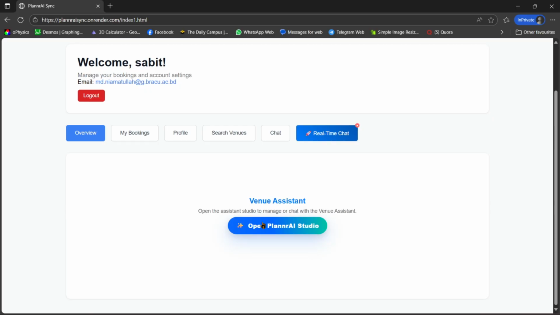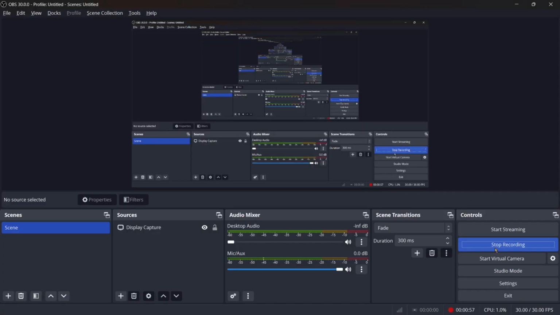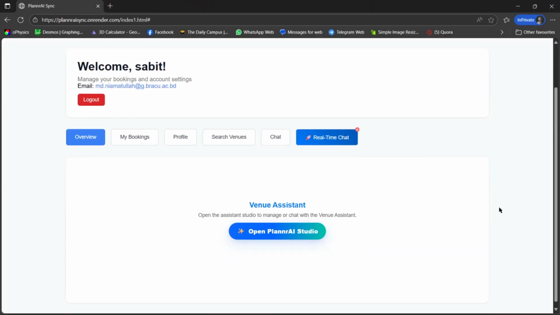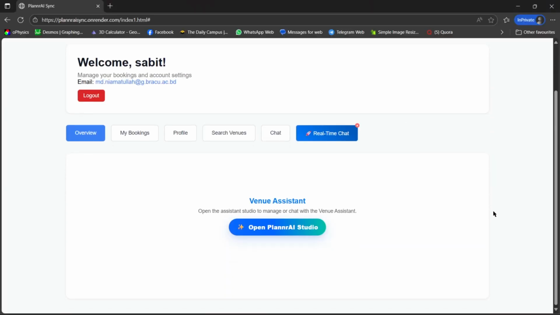Now let's go to our other AI part, the OpenPlanner AI Studio, for more structured or directed AI prompts and other ways like Imagine Studio.